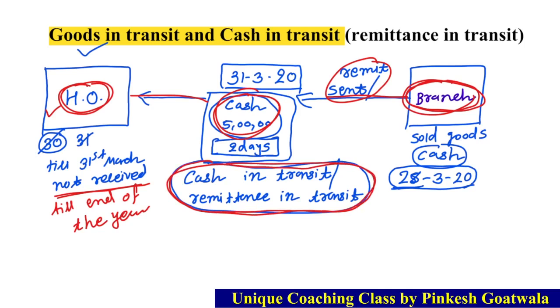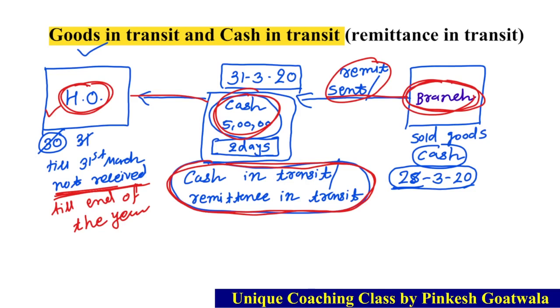Clear? Branch head office ને cash send કરે છે, okay, but due to any reason till the end of the year it is not received by head office. In that case it is known as cash in transit or remittance in transit.